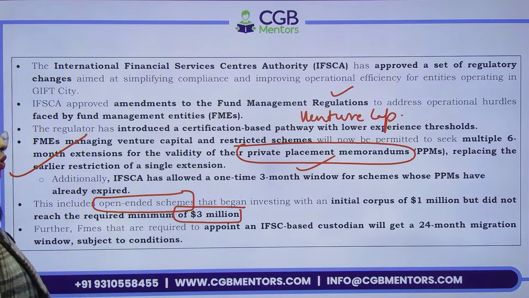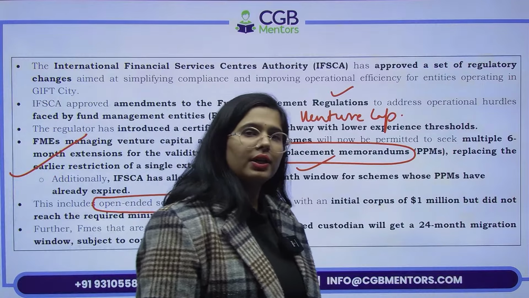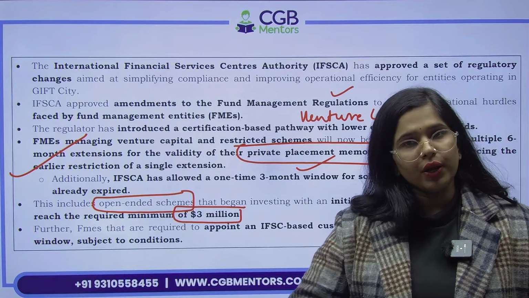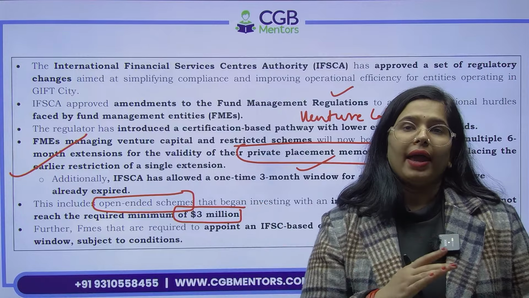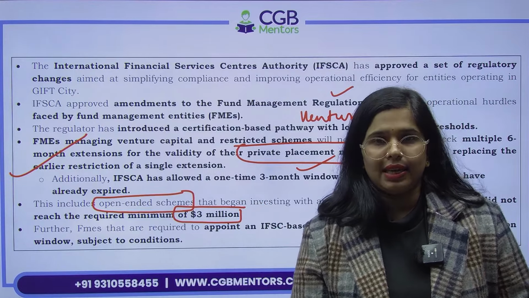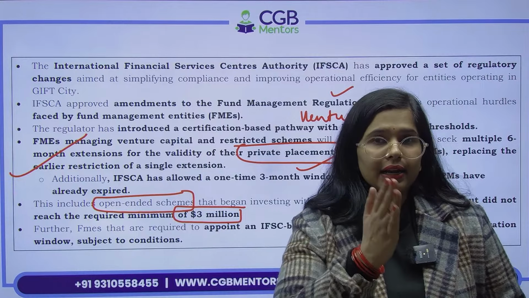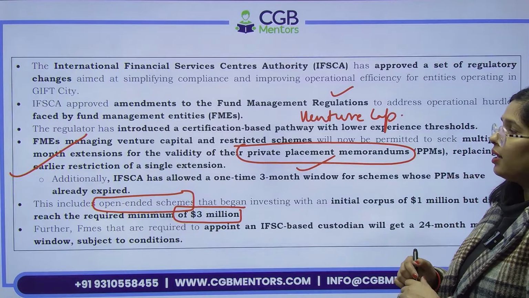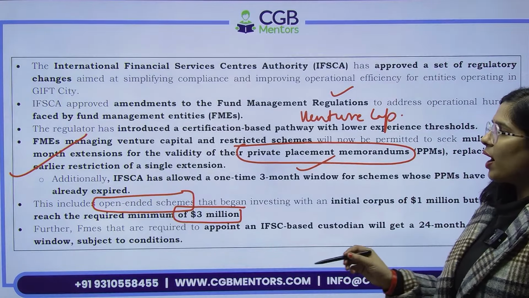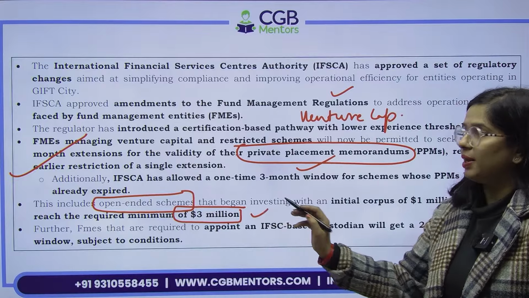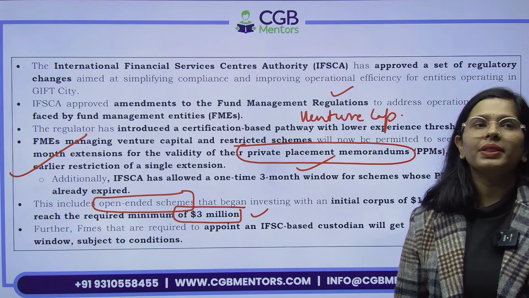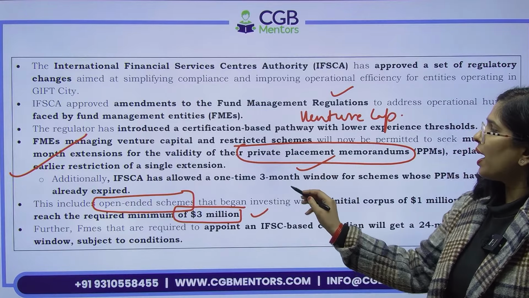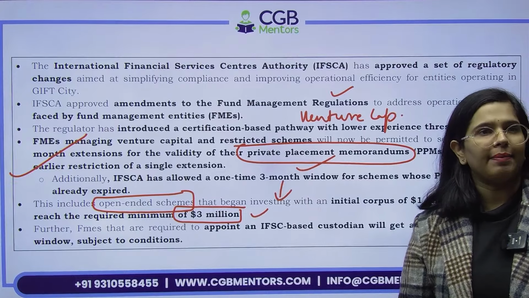Whom we are talking about? Open-ended schemes. Open-ended schemes क्या होती हैं? As an investor, you can come and invest and then you can go also, right? So entry and exit is easy. In the open-ended schemes, there are clear-cut guidelines for that. Okay, so यहाँ पे आपको कहा गया था as a fund management entity that you have to take at least $3 million. ठीक है, और मान लो आप इतना नहीं ले पाए because PPM has expired, so you have been also allowed this particular timeline of 3 months.